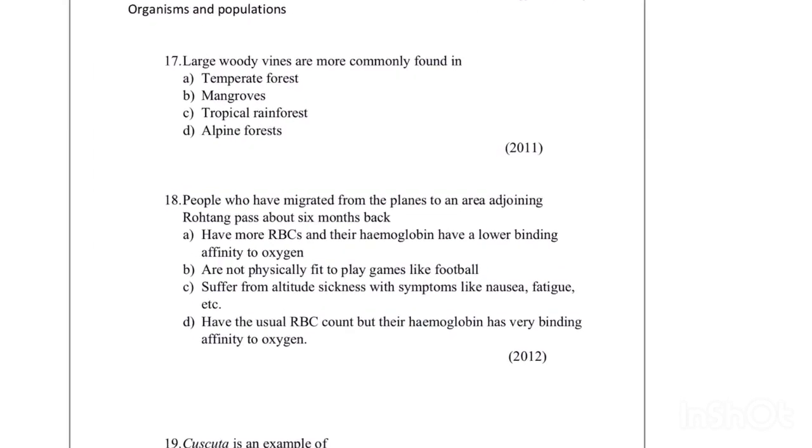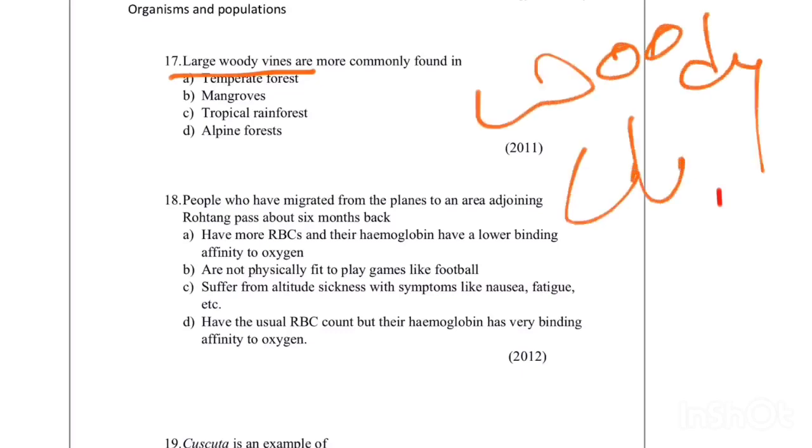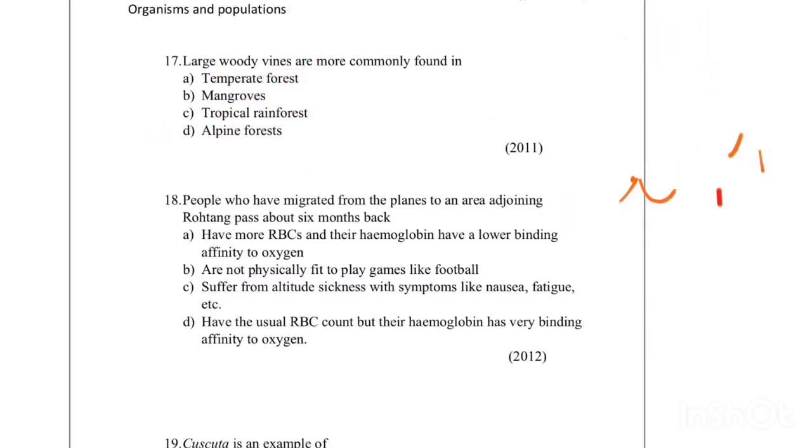And next one is, large woody vines are more commonly found in. Woody vines are also called lianas. Lianas are woody climbers, which take support of the big trees and grow along with those trees, and that can be seen in tropical rainforest. We cannot see them in alpine forest. Mangroves are not temperate forest, but we can see them in tropical rainforest. So the correct answer is C. This was asked in the year 2011.